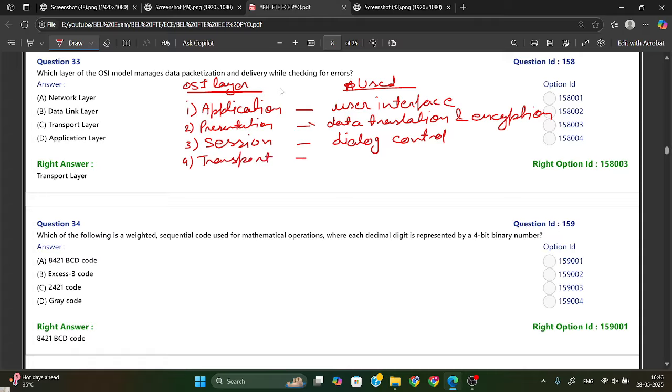The transport layer is for reliable delivery and error checking. Then the fifth one is your network layer. The function of the network layer is routing and addressing.